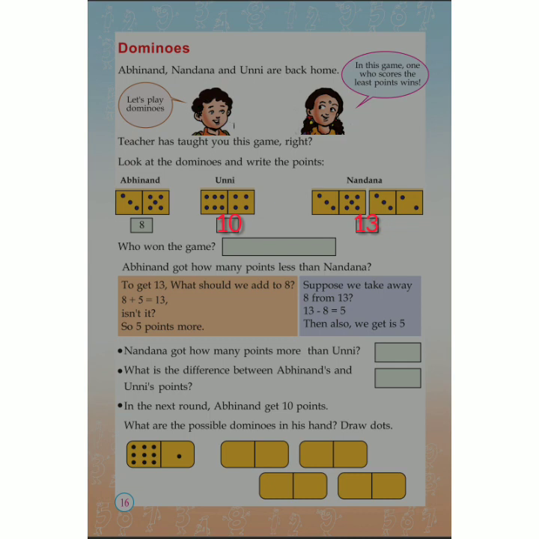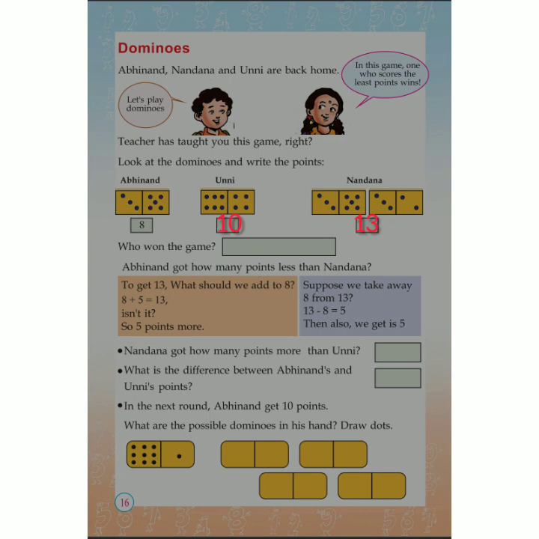Isn't it? Yes. So you can see a question there. Who won the game? We know that the one who gets the least points wins the game. So who won the game? Who got fewer points here? Yes, Abhinand got only 8 points. Others got 10 and 13 points. So Abhinand won the game.